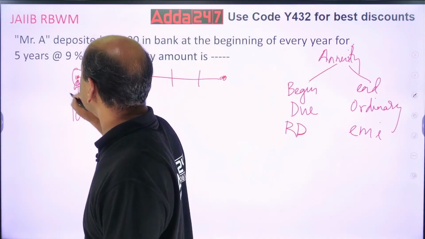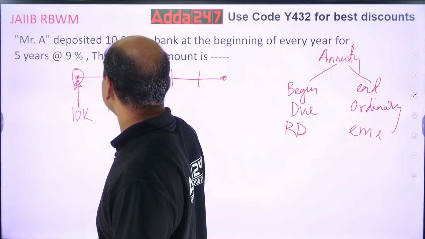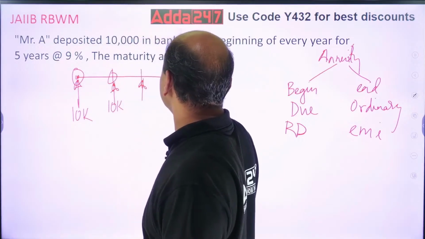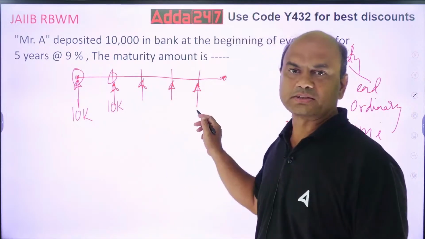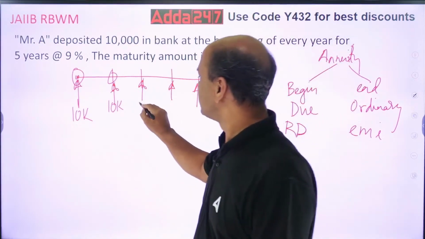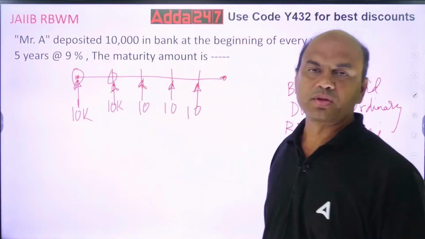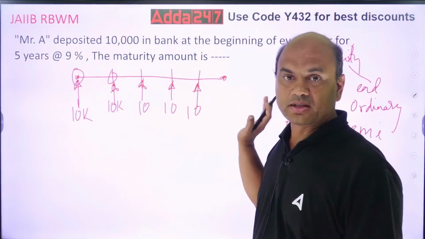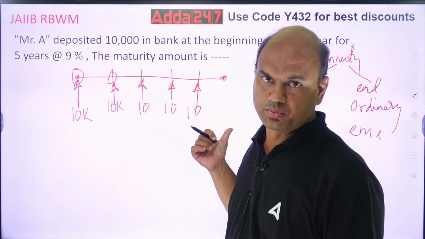This is for 1. Here I am investing 10k again. Similarly I am going on investing 3, 4 and 5. Here I am stopping. After this I don't invest. So this is 10, 10, 10, 10,000 each. So I am stopping at this part. Here I am not investing anything. This is beginning. So this is called annuity due.